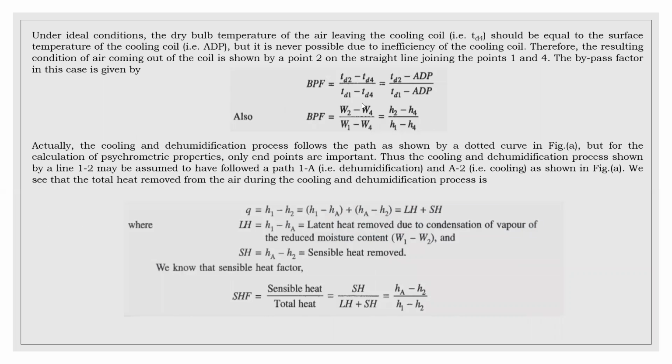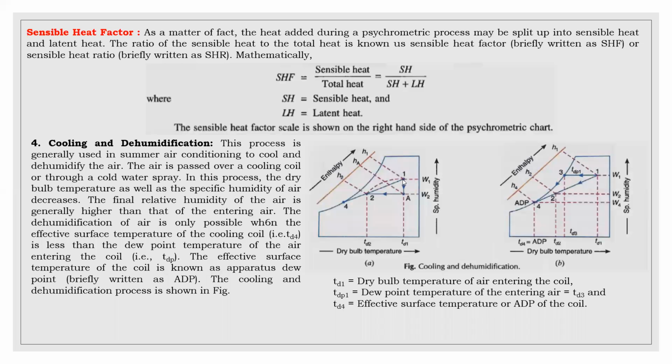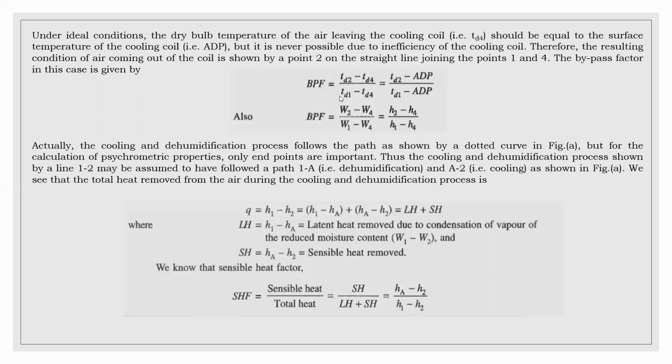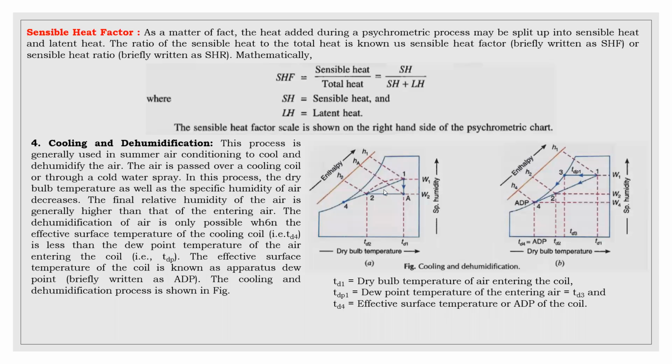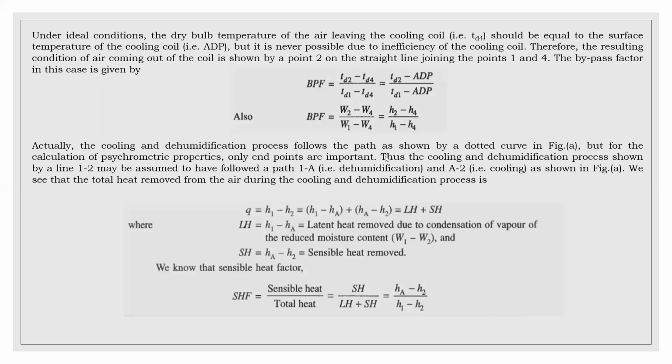Already we discussed the bypass factor is nothing but 1 minus efficiency. Efficiency is what we have achieved in the previous slide. If you observe, the achieved is from 1 to 2, and 2 to 4 is not achieved. Bypass factor is nothing but the non-achievement, that is TD2 minus TD4 divided by the total, that is TD1 minus TD4. Achievement from 1 to 2 is the achieved one, therefore TD1 minus TD2 divided by TD1 minus TD4. This is nothing but achievement, that is nothing but efficiency. That is, 1 minus bypass factor is nothing but the efficiency.